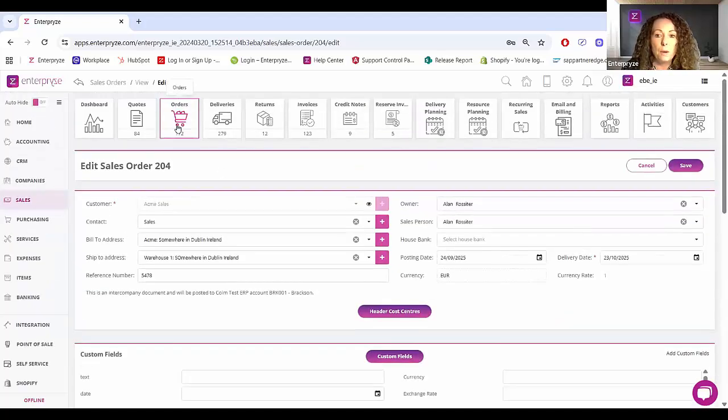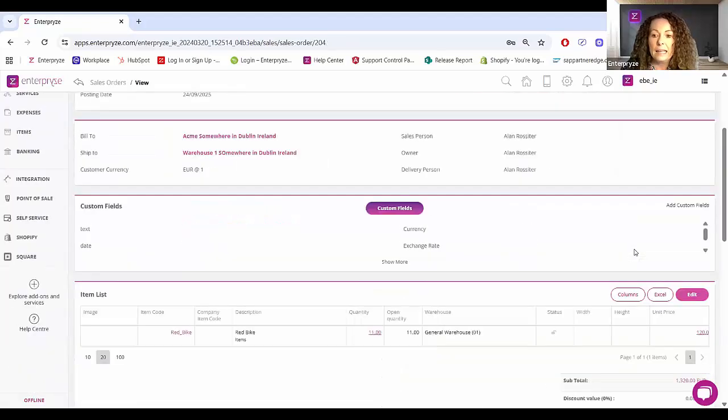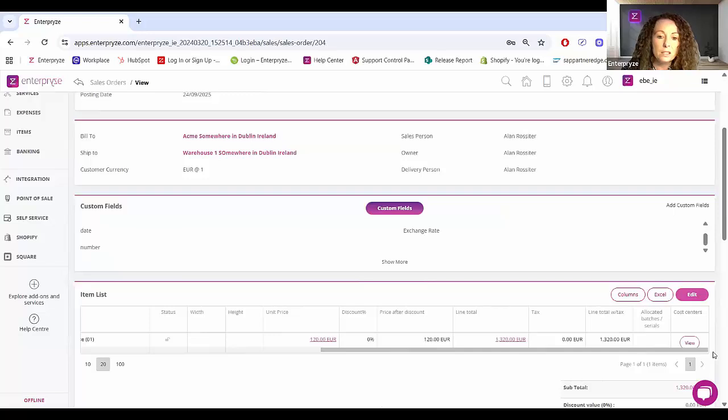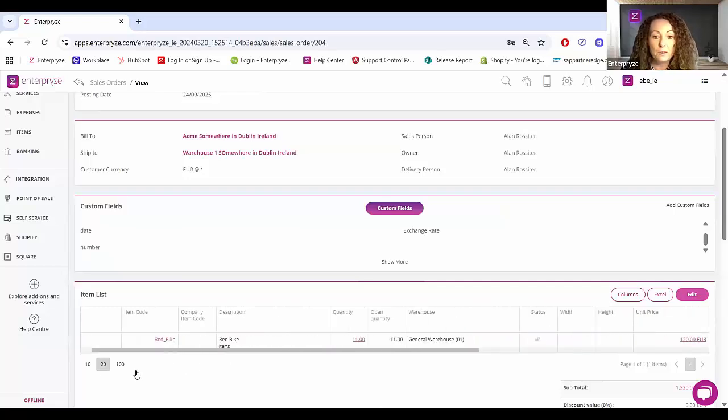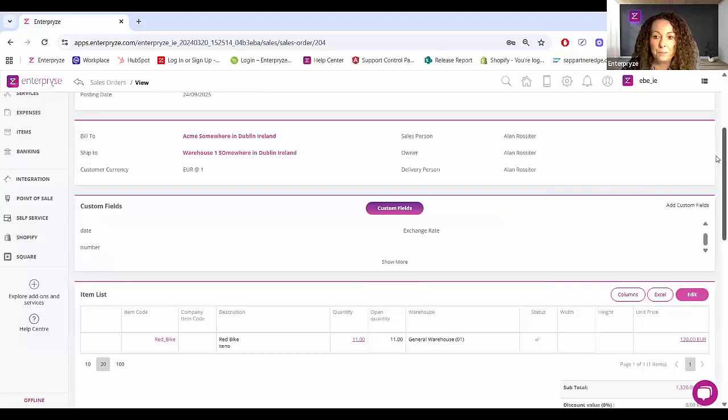Okay, so let me just go back out of the sales order itself for one second. And again, just to remind you that you can access all of those WISE panels directly here from the line as you view the item details. And don't forget, you've plenty of others there around the unit price, around the quantity as well. So for example, where you want to see stock availability, they're all the WISE panels that are currently in place.